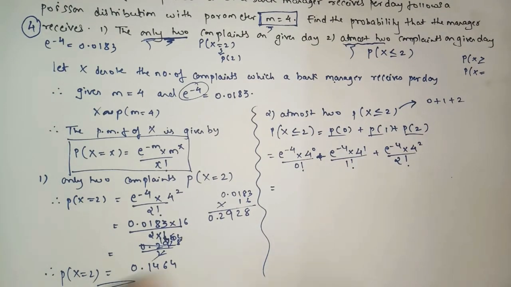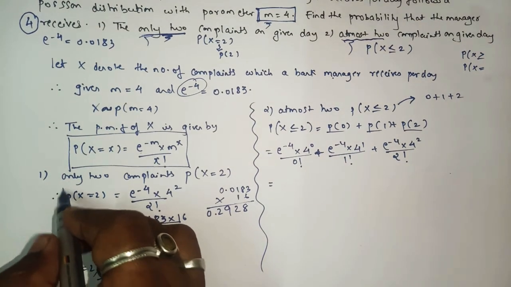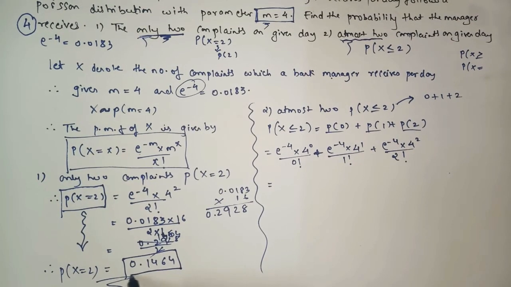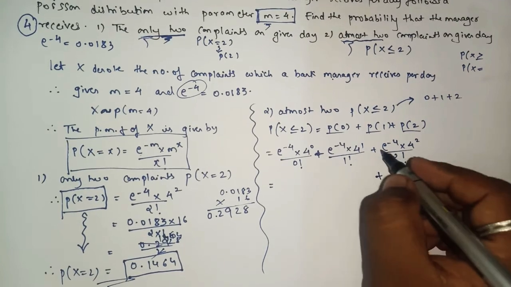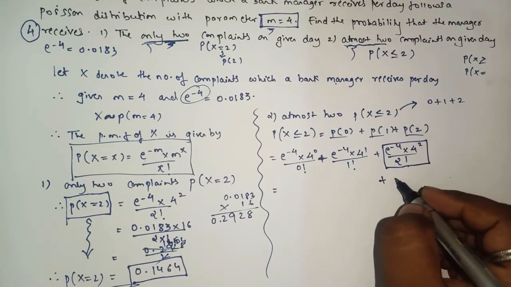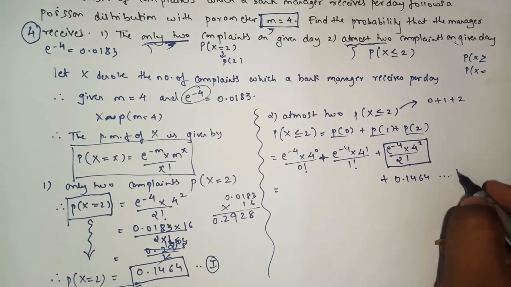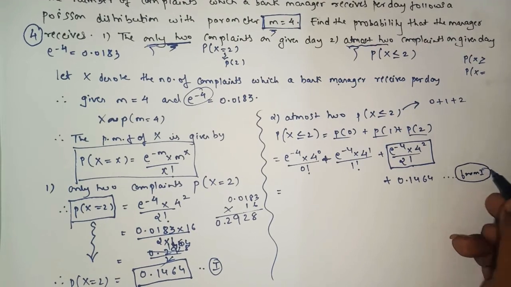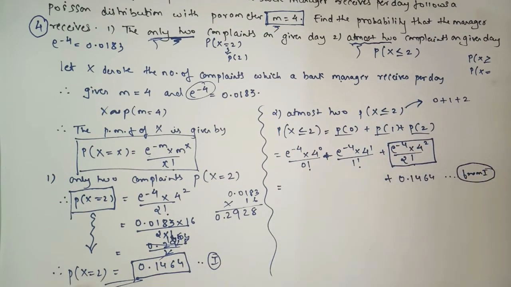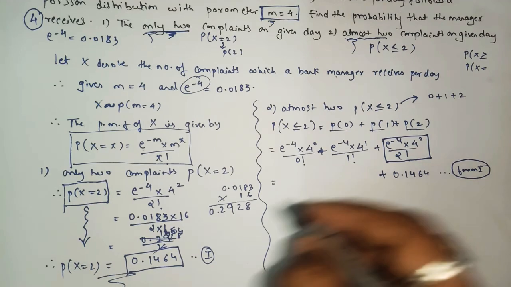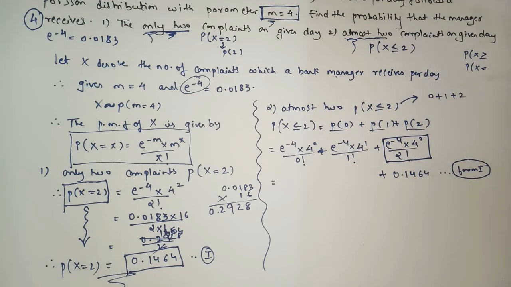Okay. Now one more thing I just want to say. Here we already got the value of p of 2 as what? 0.1464. So you have no need of solving the sum directly. If you want, you can write the answer straight away as 0.1464 and just mention, from 1 you got. So this we can do. Yes or no? As we already have the value of p of 2 from the previous question, so why find the answer again and again? So just simply write here, from 1 we got the value of 0.1464. Directly you can write. Okay, so this is applicable in the exam, so this you can do.